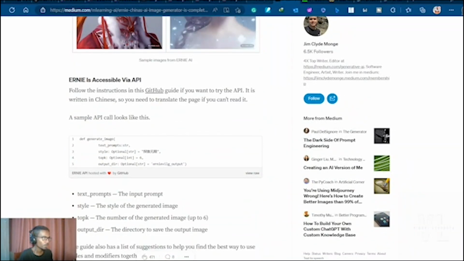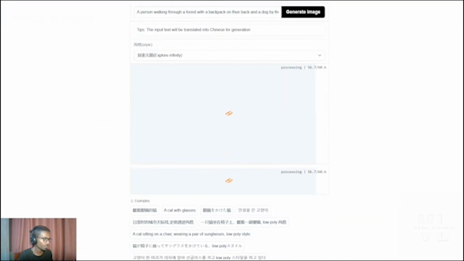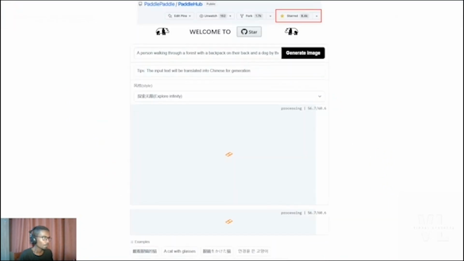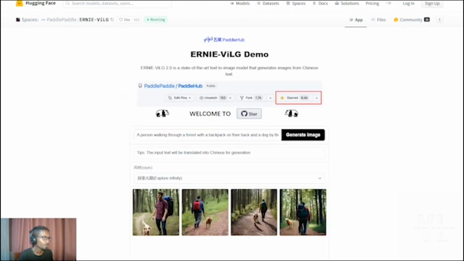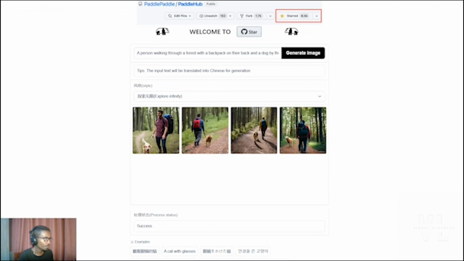So let's go back to the API and check if it's already finished. As you can see, based on the prompt, a person walking through a forest with a backpack on their back and a dog. So here you can see there are a bunch of images that are generated by this API, and all of them show the context of a person and a dog, and the person is actually carrying a backpack.